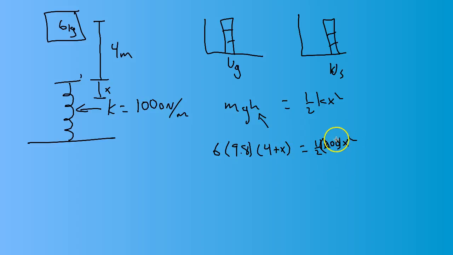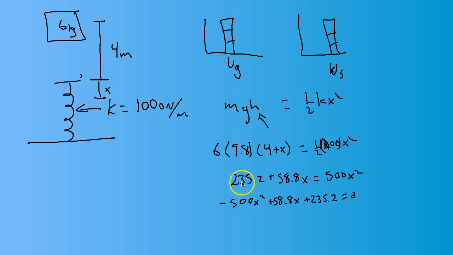And then it looks like it's going to be a quadratic. Okay? So I simplify all this, and I end up getting this quadratic, and I'll bring this over to the other side, and when I do the quadratic formula to solve it, or I could graph it, or I could plug it into a quadratic solver, I get that x is about 0.74 or 0.75 meters. I can't quite remember what it was.